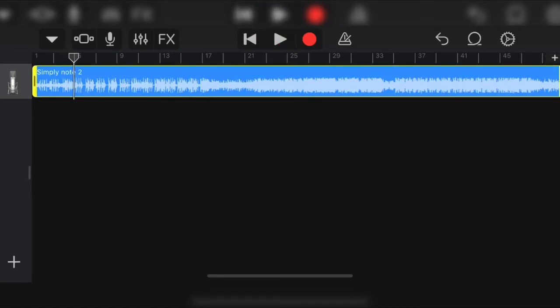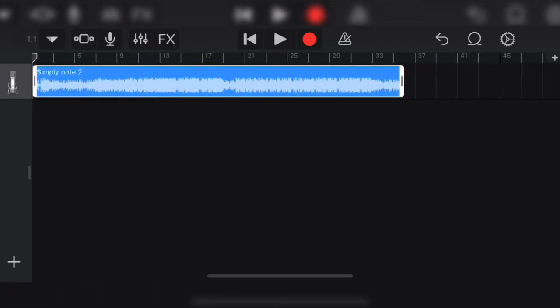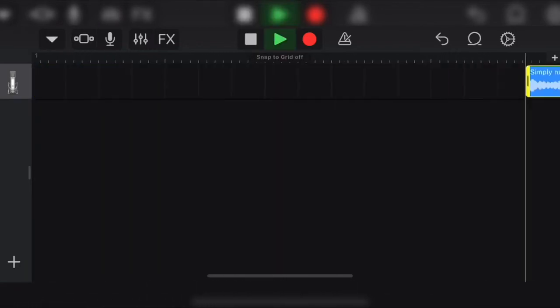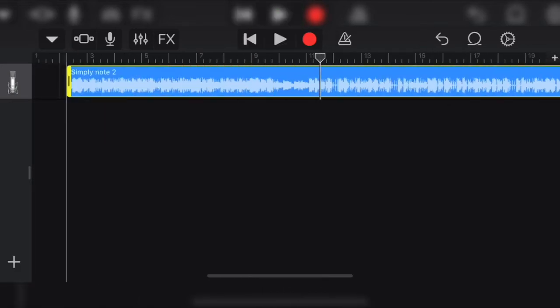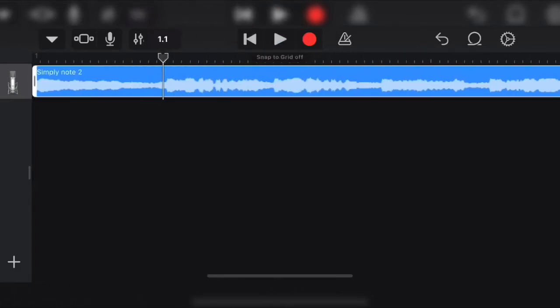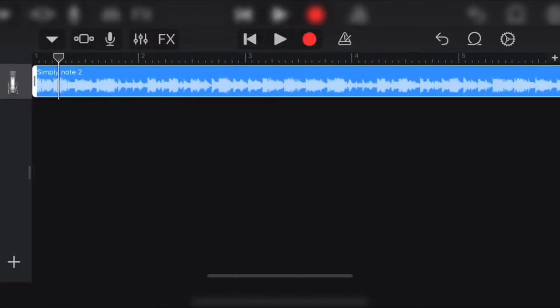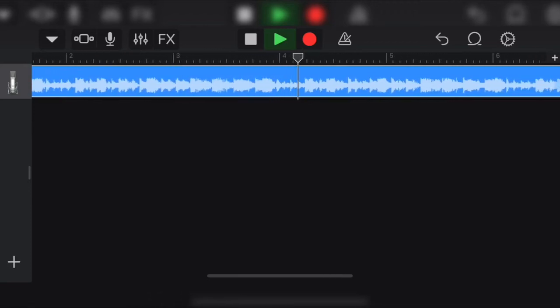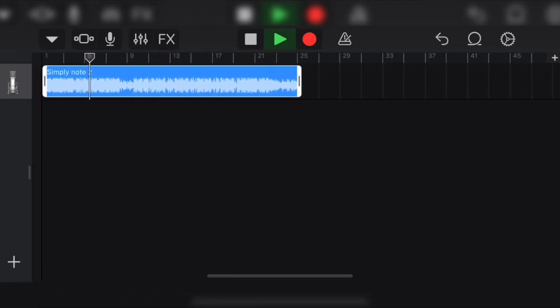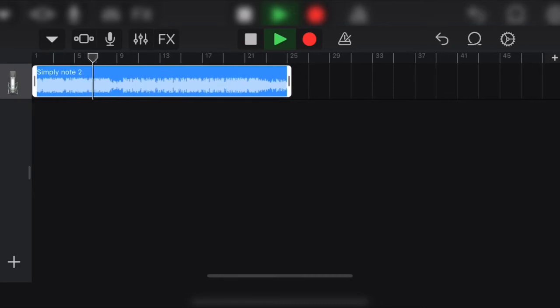If you want your song to begin on the bass drop or the epic part of the song, you can adjust your clip just like you do in video editing. And voila, you have your ringtone.